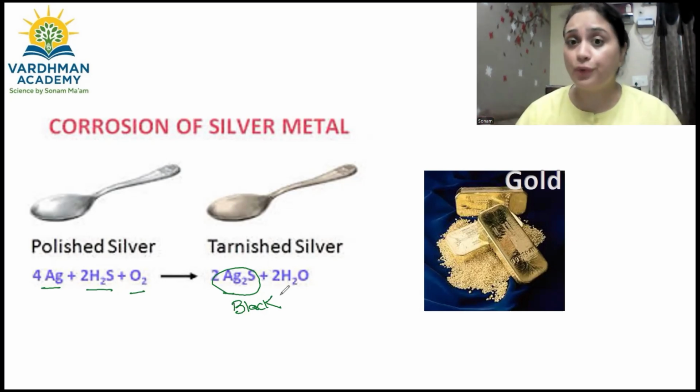But let's talk about gold now. Gold never loses its shine even kept for longer and longer period of time due to its high unreactive behavior. Gold does not have any tendency to react with the air or any components which are present in the air. So it does not lose its shine. So gold, platinum are such elements or metals which do not undergo corrosion because of their unreactive behavior. So with this, we are going to finish the corrosion of all the metals.